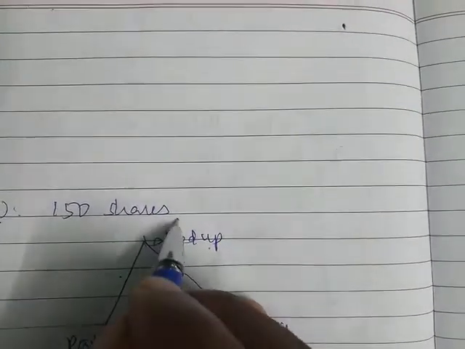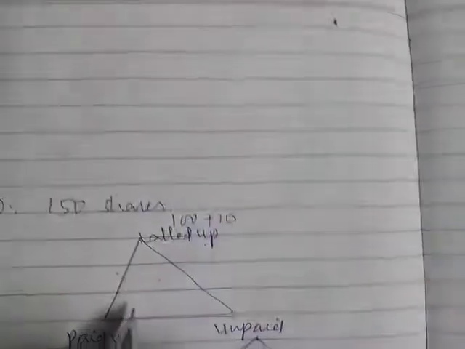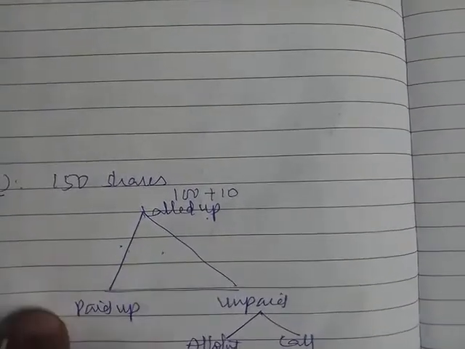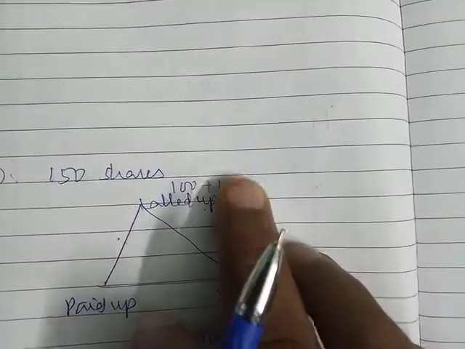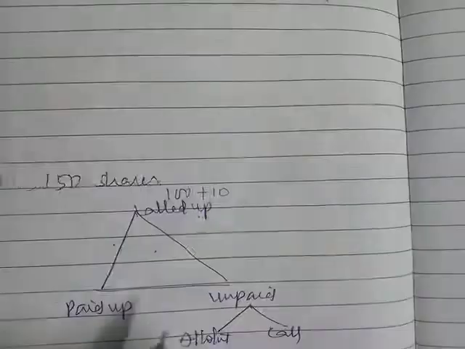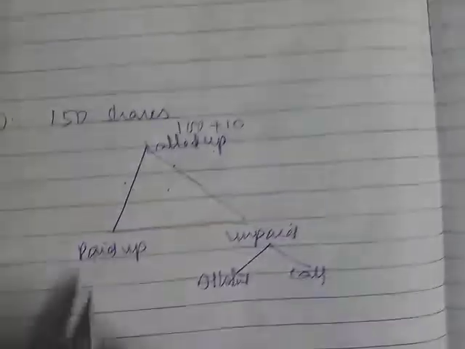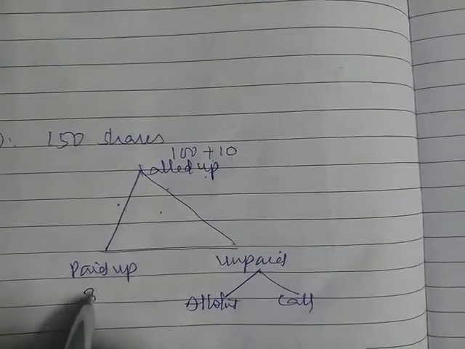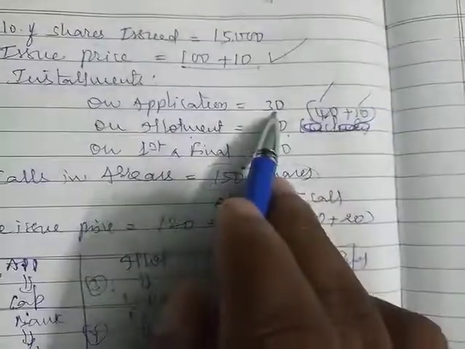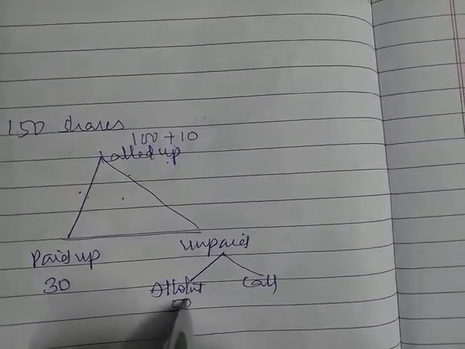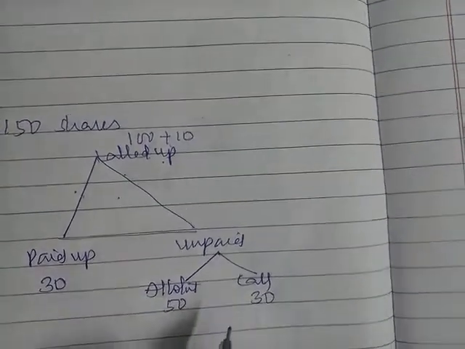So in the triangle when you take called up capital, we should write here 100 plus 10 premium also, because premium was not collected. If the premium would have been collected, we would have taken 100 only, 10 we would have ignored. But this time the premium was not collected, so we are taking 100 plus 10 as called up. How much is paid? They paid only application, that is 30 rupees. And the amount they didn't pay? Allotment of 50 they could not pay, and 30 of call they could not pay.